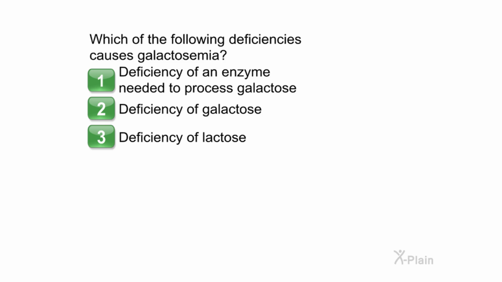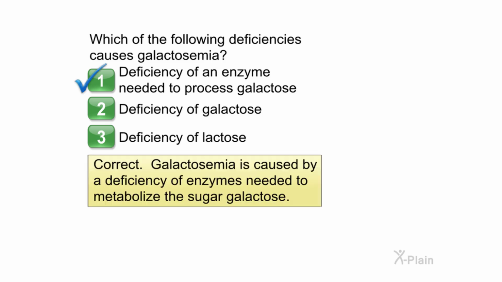Which of the following deficiencies causes galactosemia? Choose one of the following options. 1. Deficiency of an enzyme needed to process galactose. 2. Deficiency of galactose. 3. Deficiency of lactose. Correct. Galactosemia is caused by a deficiency of enzymes needed to metabolize the sugar galactose.